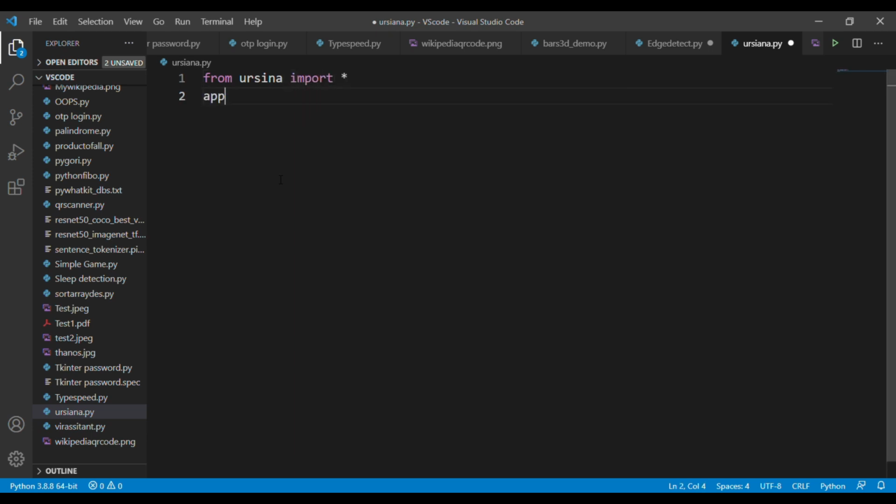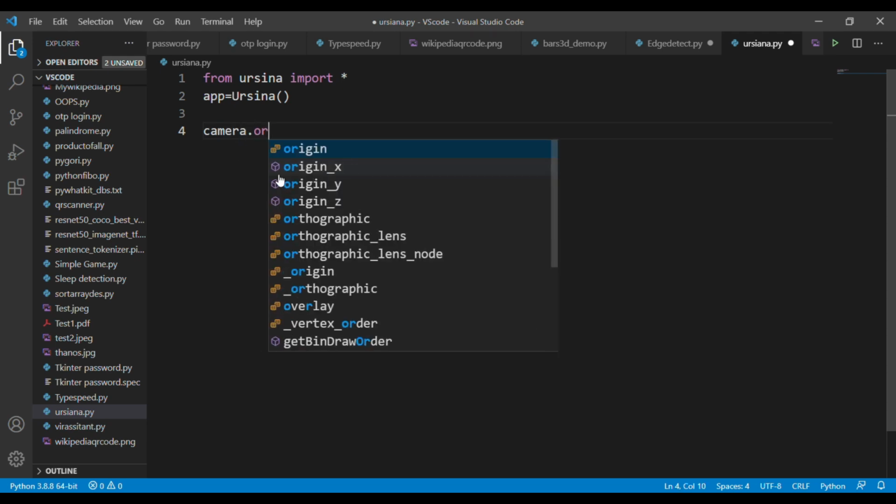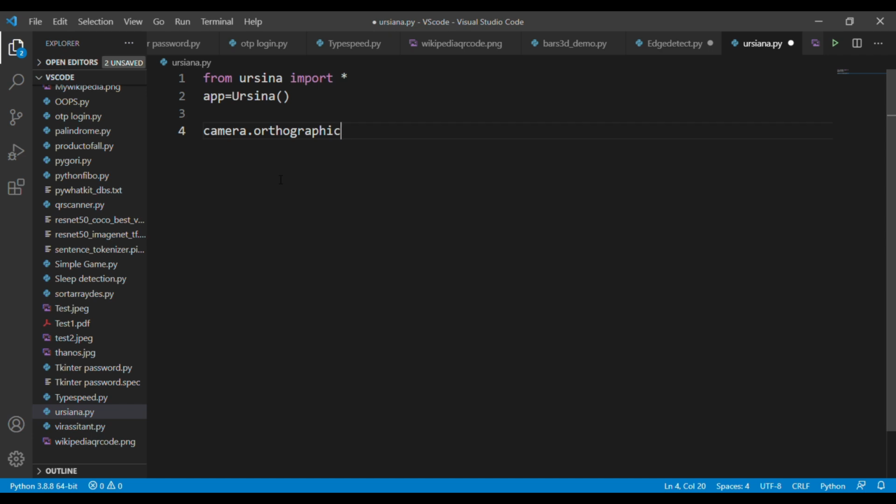Next, we need to create a game window, and inside this game window object, you need to insert the elements that you are going to use in this game. The first process is we have to set the camera angle. So type camera.orthographic. Orthographic is a kind of projection. This projection is used to represent three-dimensional objects on two-dimensional screens.